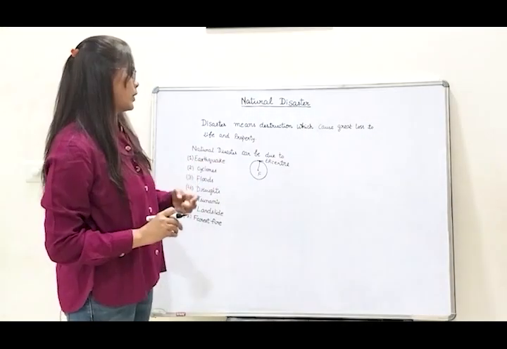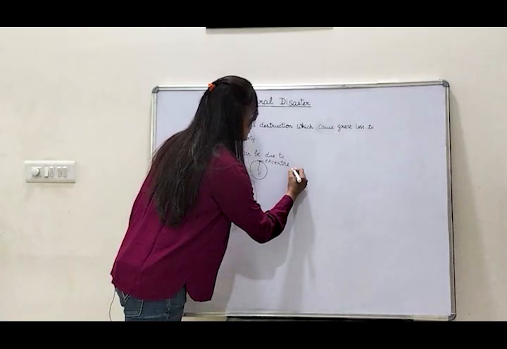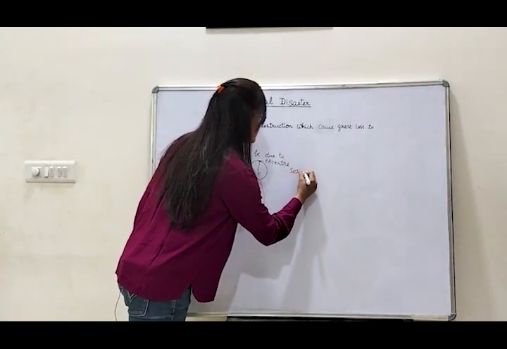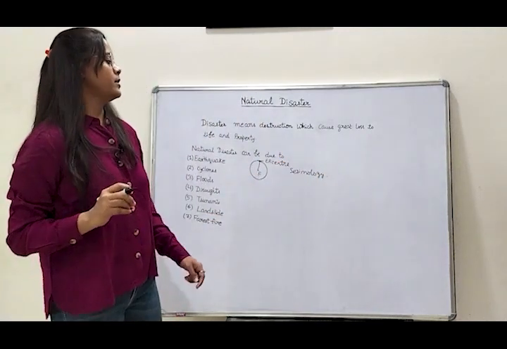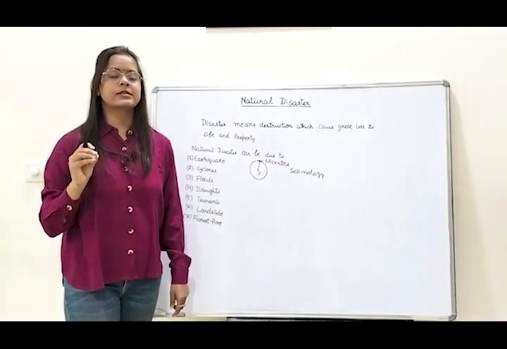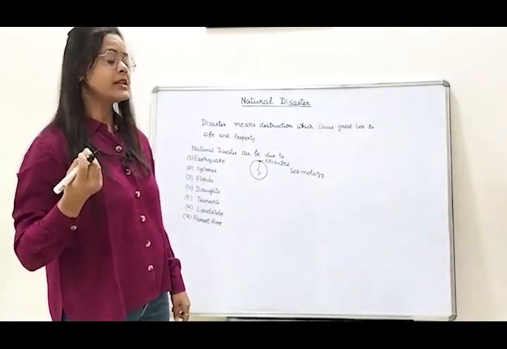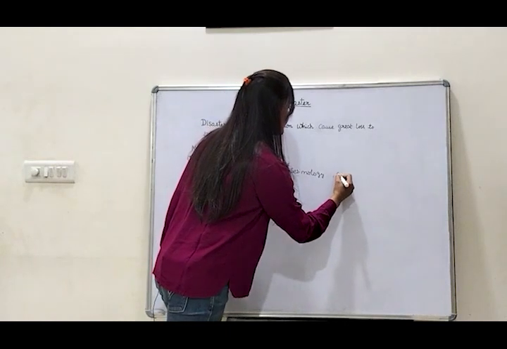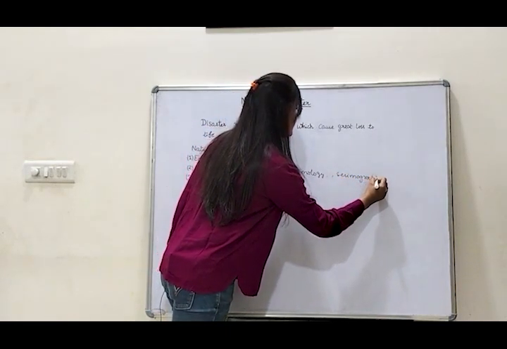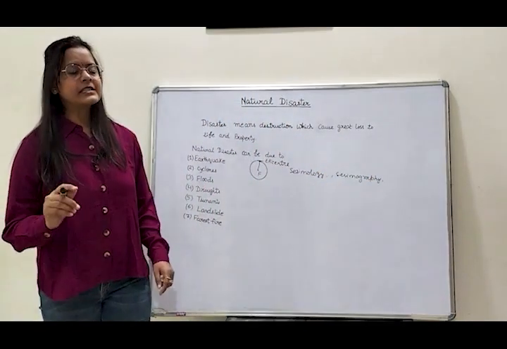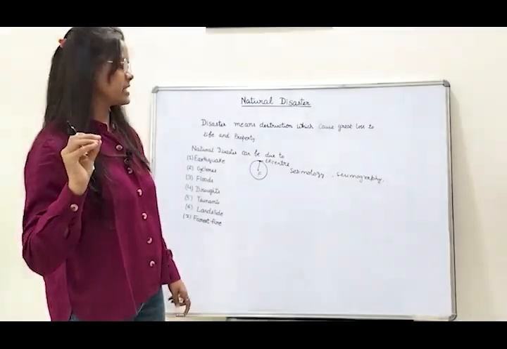The study of earthquake is called seismology. The occurrence of an earthquake is detected with a very sensitive instrument called a seismograph, and the intensity of an earthquake is measured on the Richter scale.